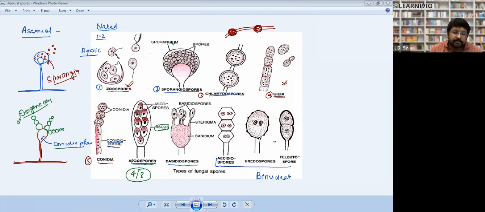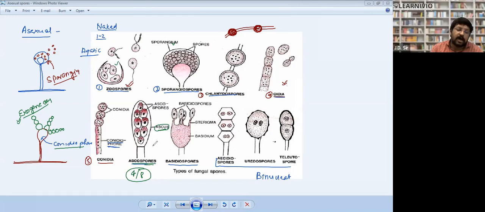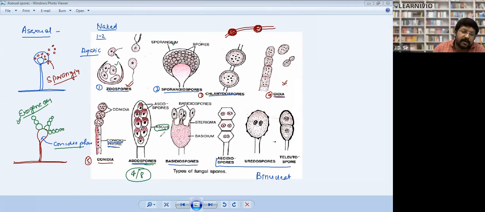Ascospores are haploid spores produced inside a sac-like structure called ascus.